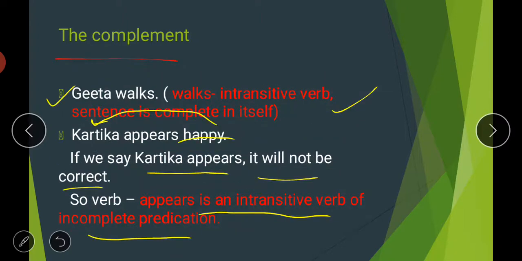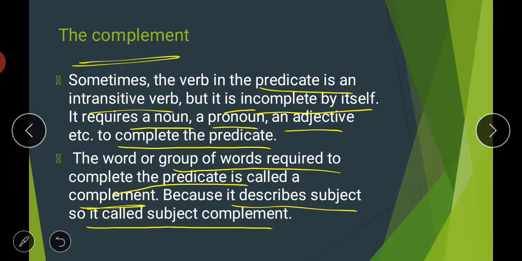Like happy, it can be a single word also, or it could be a group of words required to complete the predicate is called a complement. First of all, because it describes the subject, it is called your subject complement. Means the complete name that we will give to complement is your subject complement. And what is complement? It could be a noun, pronoun, adjective, etc.